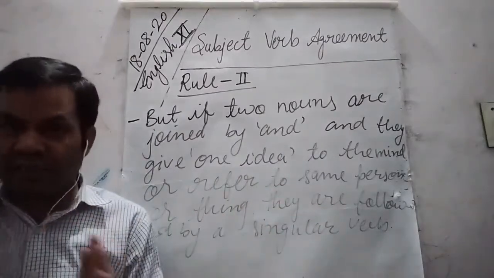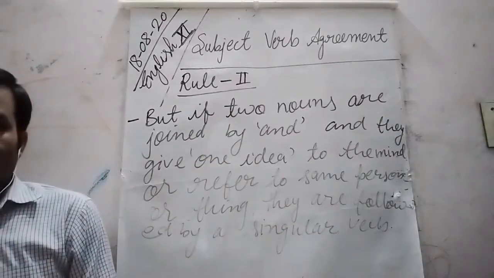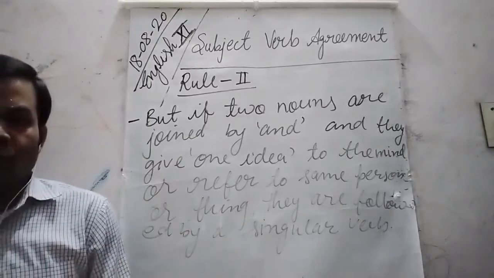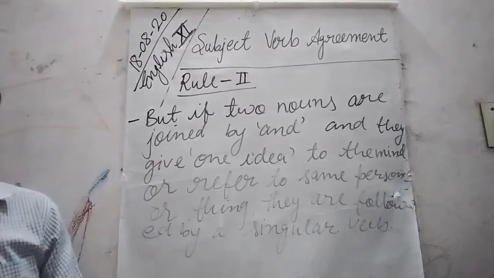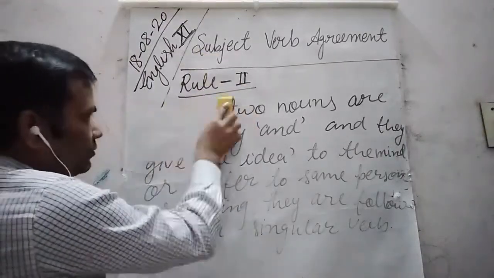So what is the difference? Please take the screenshot or note down. You can also pause the video and note down. So what is the difference between rule 1 and rule 2? Let us understand.